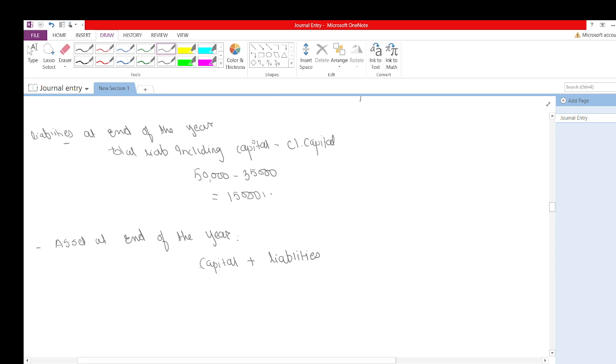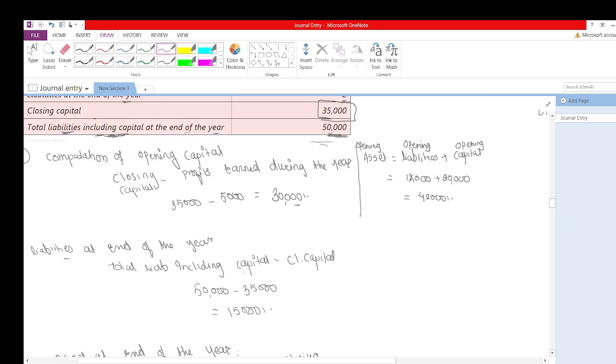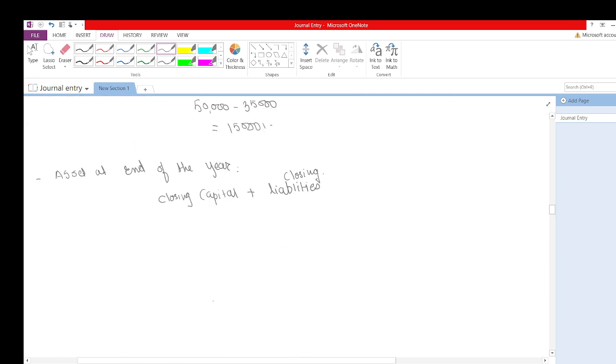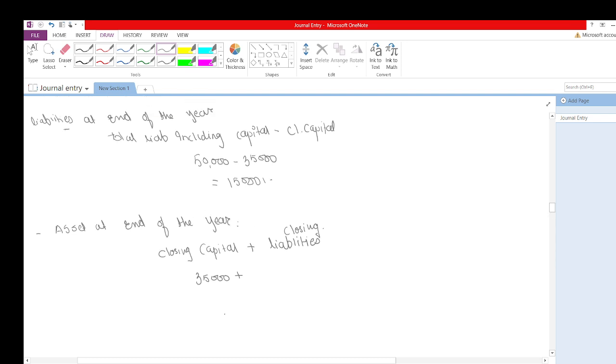So we need closing asset, so we'll write here closing capital and closing liabilities. So how much would my closing capital be? My closing capital would be 35,000. They have already given me closing capital. So this 35,000 plus closing liabilities. I just calculated this closing liabilities. By using this closing liabilities, I will calculate the asset at the end of the year, or I would say closing asset.